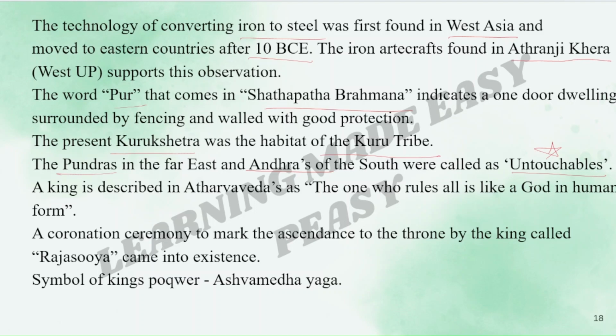A king is described in Atharva Veda as the one who rules all, like a god in human form. A coronation ceremony to mark the ascendance to the throne by the king called Rajasuya came into existence. Symbol of king's power was Ashwamedha Yaga. This was a very important yaga.